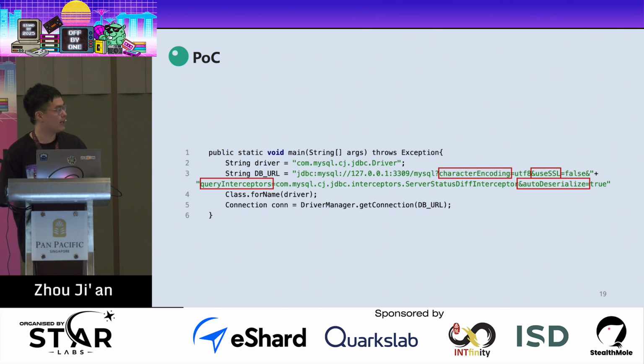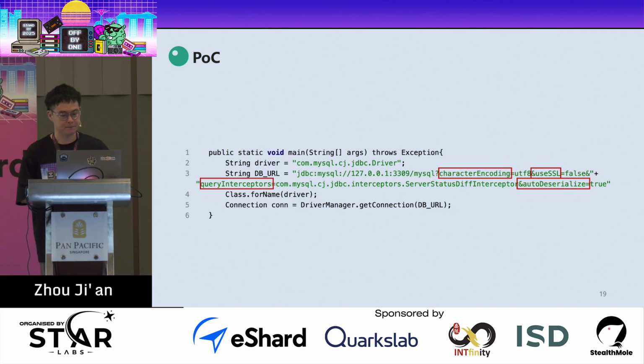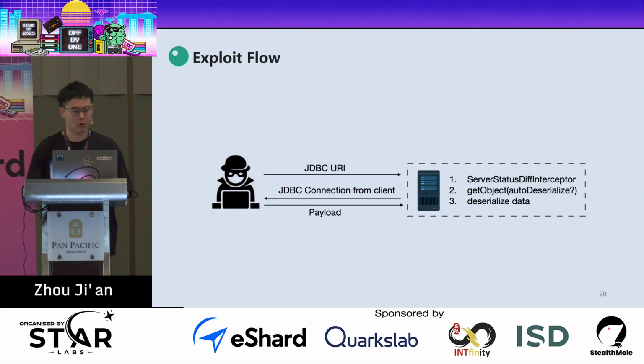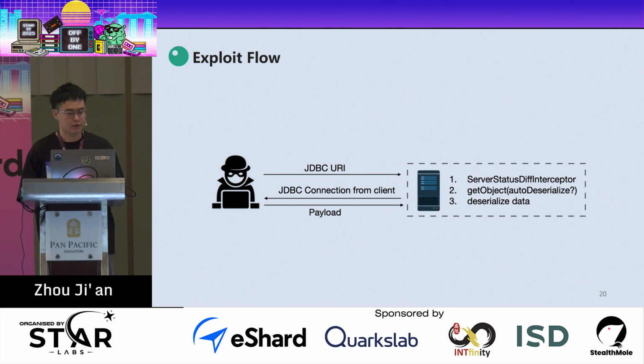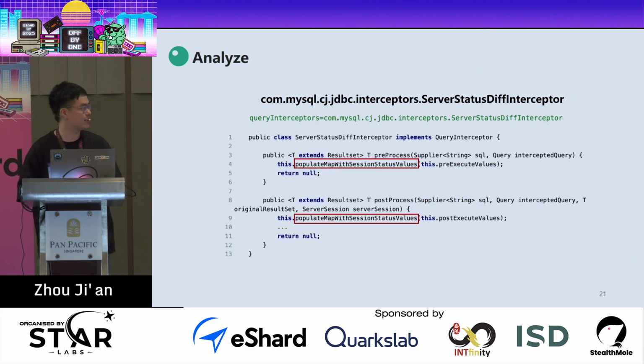This is a PoC, and you can see that it sets some optional parameters like character encoding to prevent some encoding and decoding bugs, and sets useSSL to false. The most important parts are queryInterceptors and autoDeserialize. This is the exploit flow. First, we set the JDBC URL for the JDBC driver, and the driver will try to connect to our evil server. Our server returns some malicious payload to the client, and the client will deserialize it and achieve RCE.